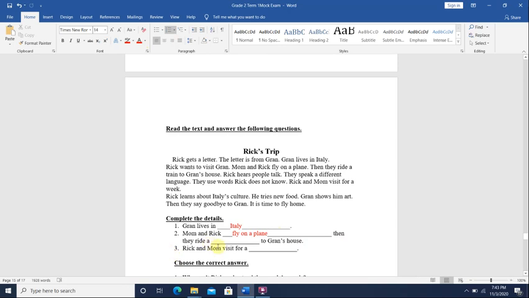Then they ride a blank to Gran's house. Look for the sentence. Look for the detail. Mom and Rick fly on a plane. Then they ride a train to Gran's house. So the answer here, the second space, is they ride a train to Gran's house.